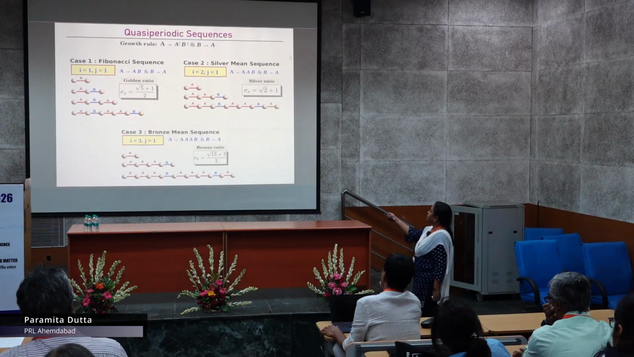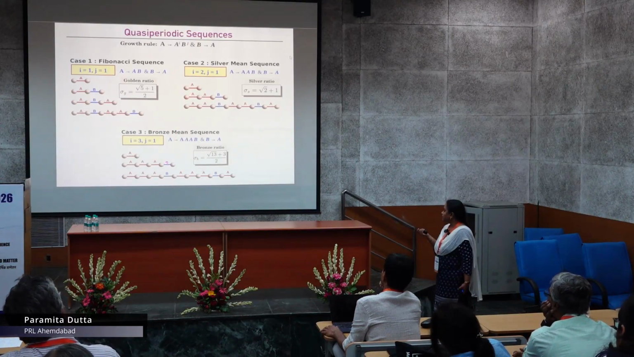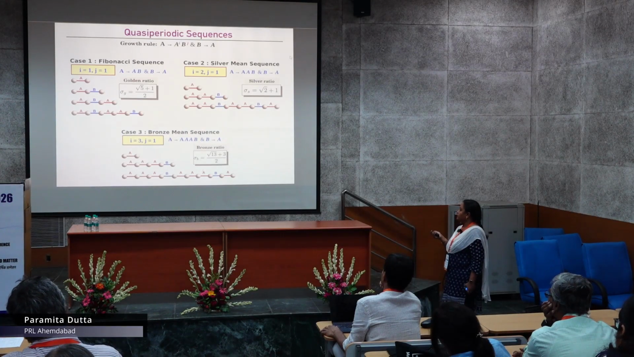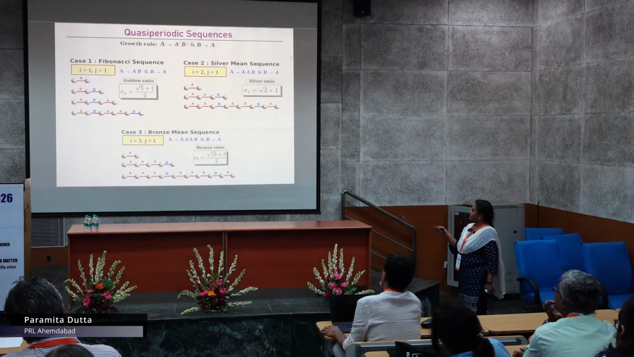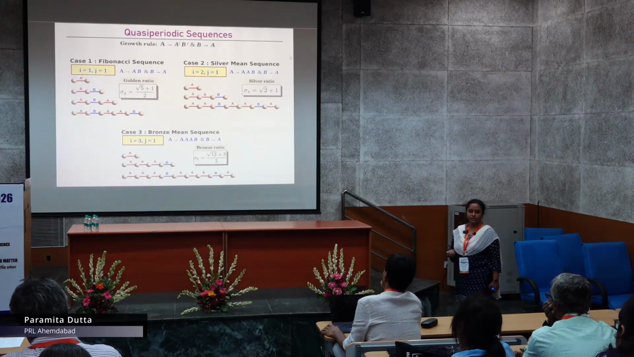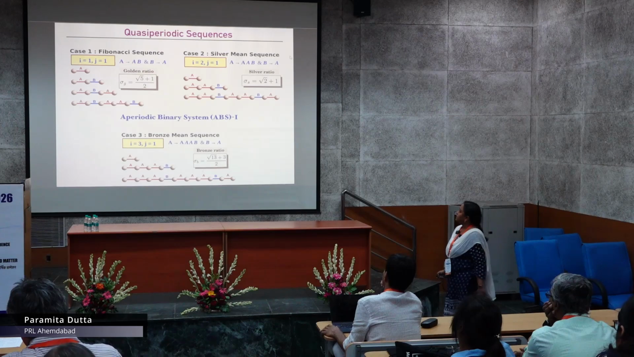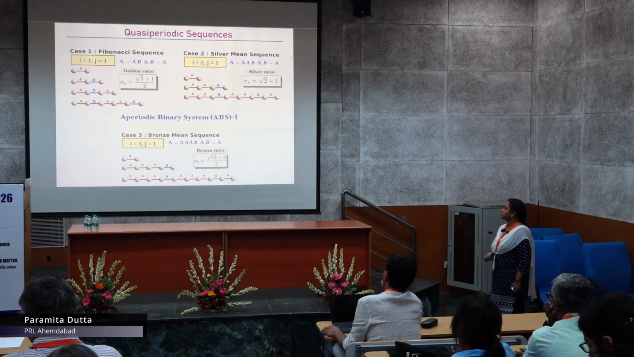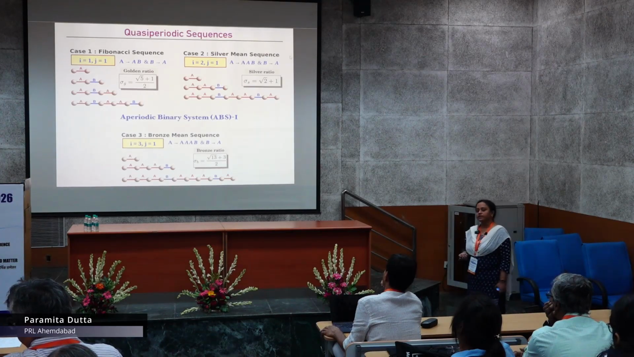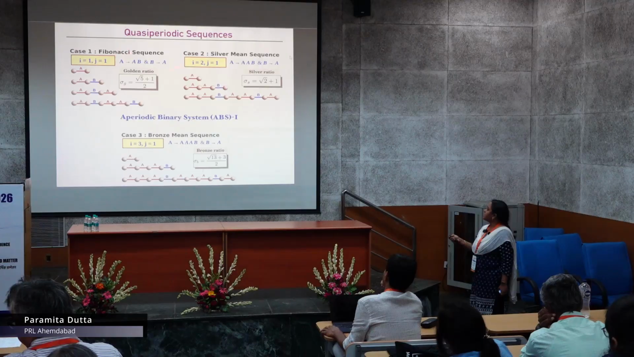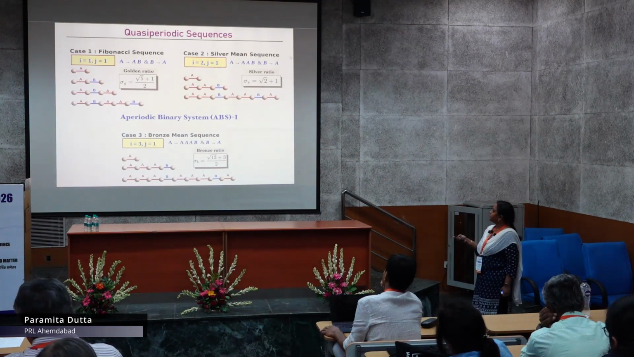Exactly in a similar way, if I keep i equals 3, keeping j equals 1, that means I am replacing A by AAAB and B by A, and then I will get the bronze mean sequence, which is defined by the bronze ratio. I define all these three different types of quasi-periodic sequences as the ABS1 system. The similarity is that I am only changing i here, keeping j equals 1 always.